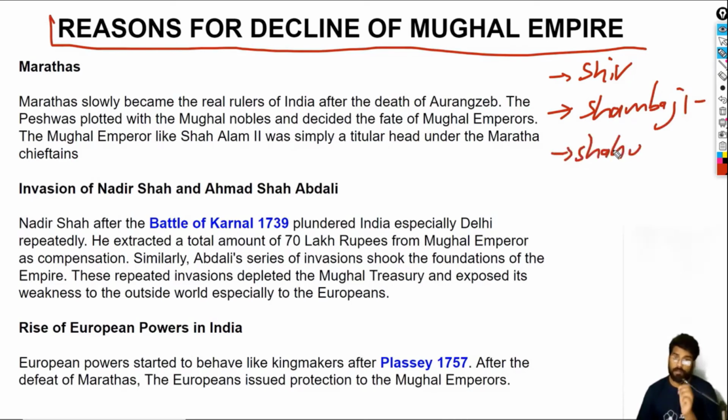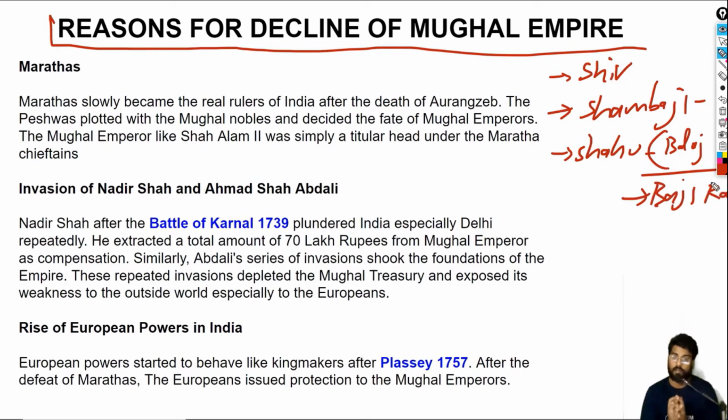After Shambhaji came Shahu. Shahu was helped by a person called Balaji Vishwanath, who was the first Peshwa. Balaji Vishwanath started a series of office holders known as the Peshwas, basically the Prime Minister of the King. Then he was succeeded by Baji Rao.